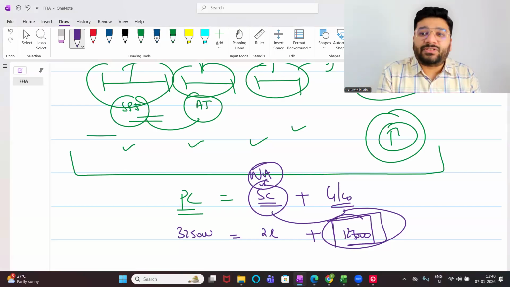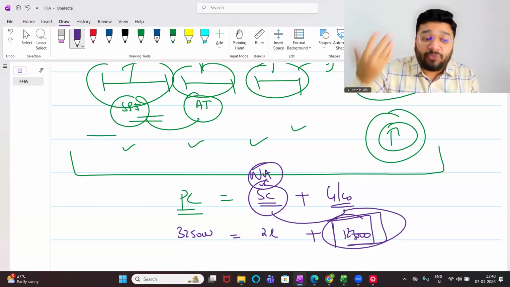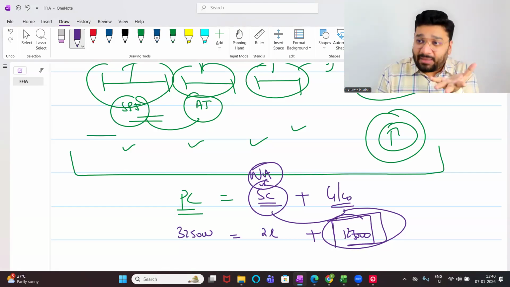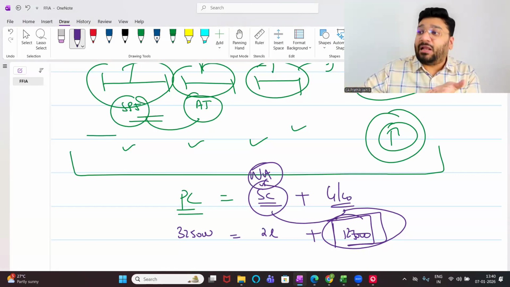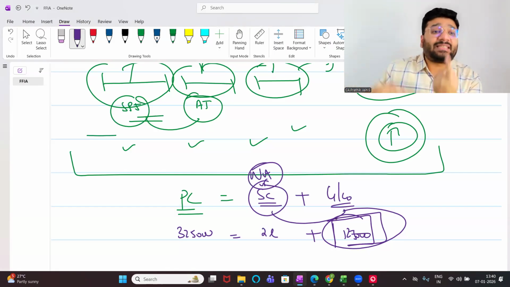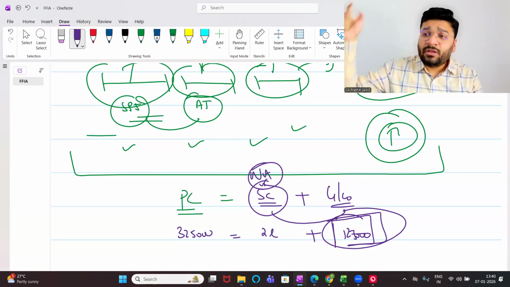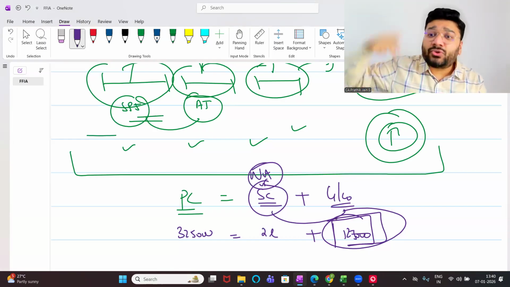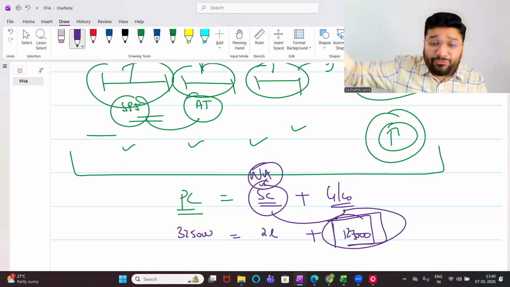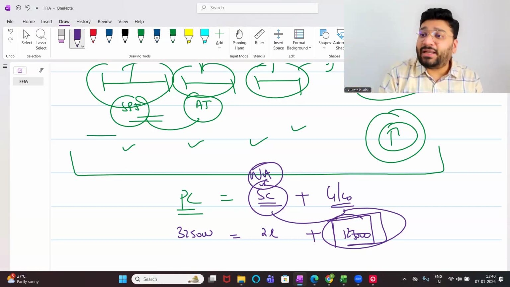So goodwill comes into the picture whenever we talk about sacrifice of profit. Here, Anita ma'am and I have sacrificed the future profit in favor of Kalpavriksha. Hence, to compensate for that, I asked for an extra 1,25,000. When Byju's took over Akash, Akash was going to sacrifice the future profit. That future profit, Akash asked for today itself. That is called goodwill.